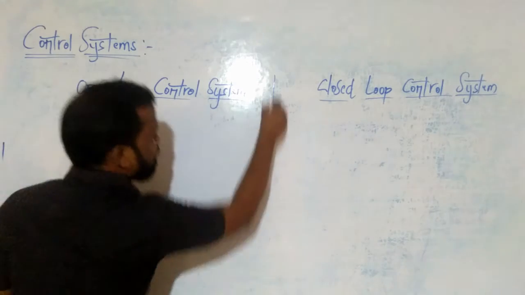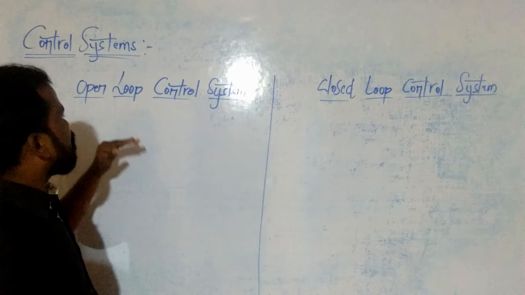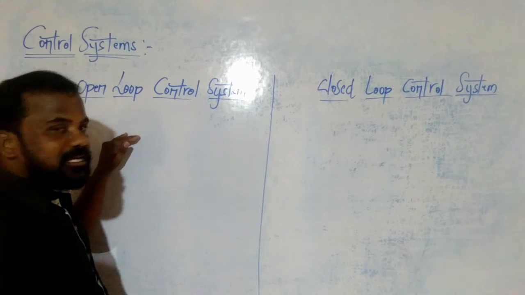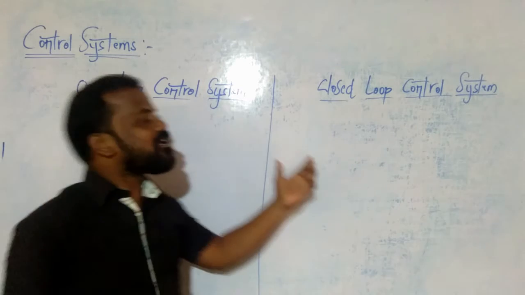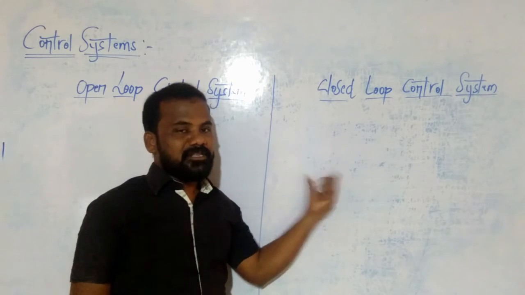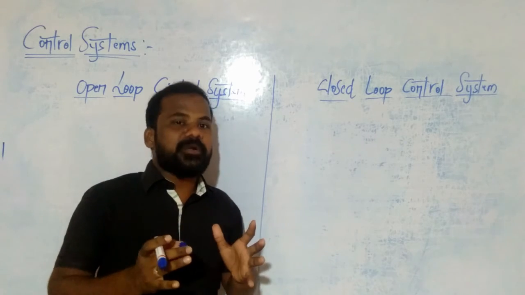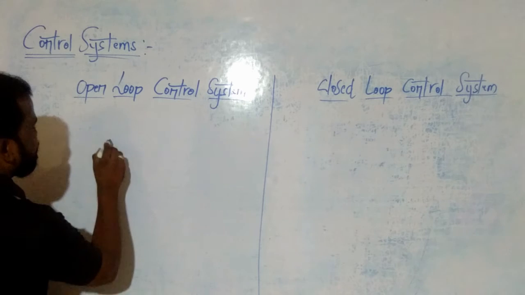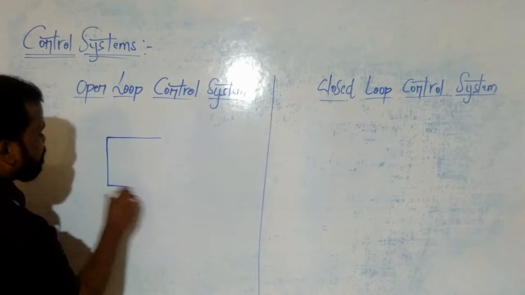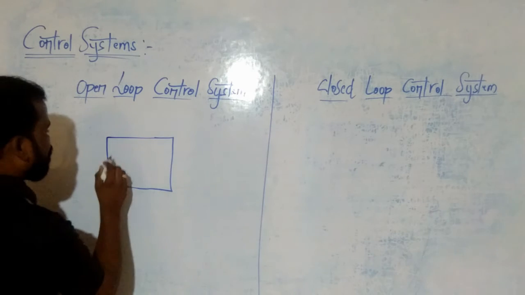Clear? Now see here, first I am going to talk about the open loop control system. After that I am going to compare the total details with the closed loop control system. Then you will get the main difference between the open loop and closed loop control systems. Now see here, I am going to draw the block diagram of an open loop system.